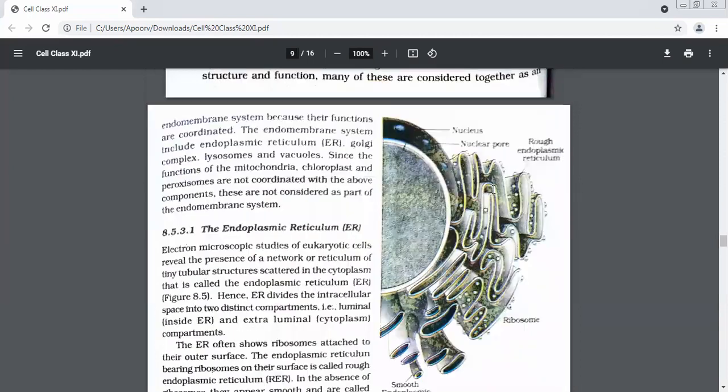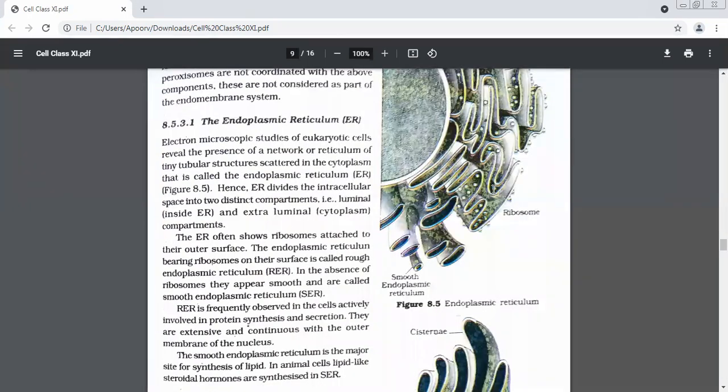So about endoplasmic reticulum, we had talked about this, that they together form the endomembrane system. We are going to talk about the first cell organelle, which is a very important part of the endomembrane system. Electron microscopic studies of eukaryotic cells tell us the presence of a network of tiny tubular structures. What does the word tubular mean? Tube-like structures. So you will find small tube-like structures scattered in the cytoplasm. They are known as endoplasmic reticulum.